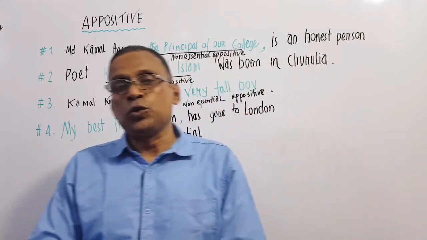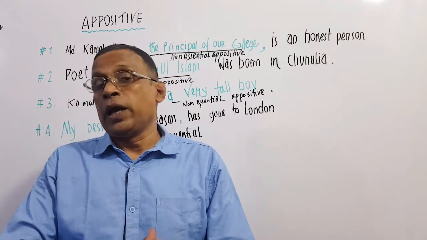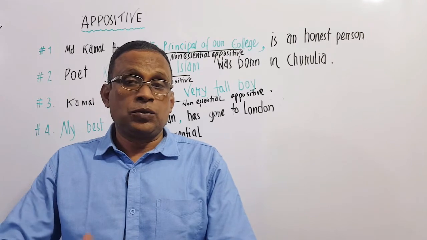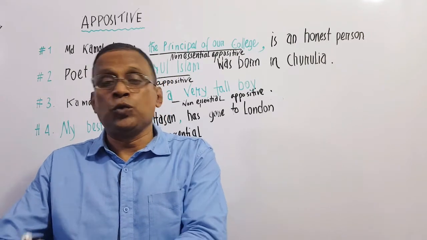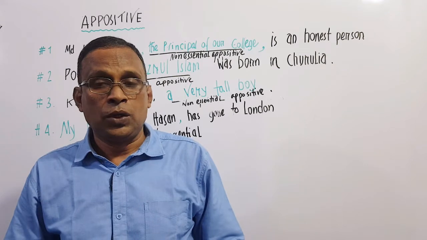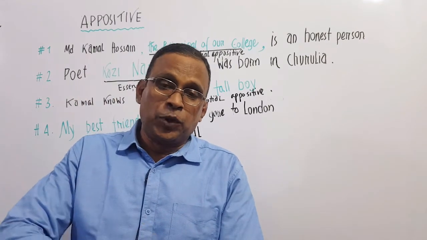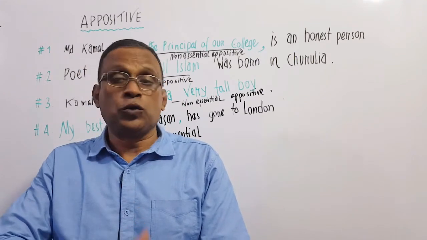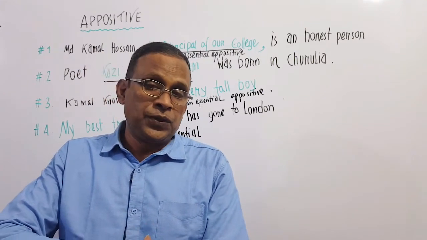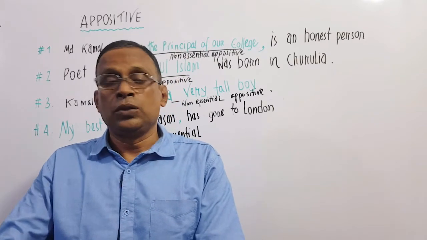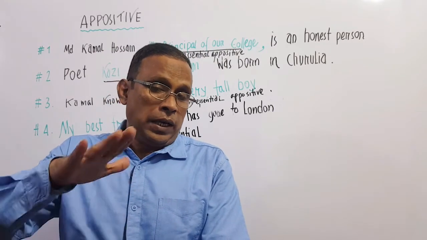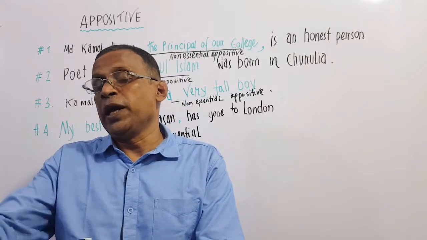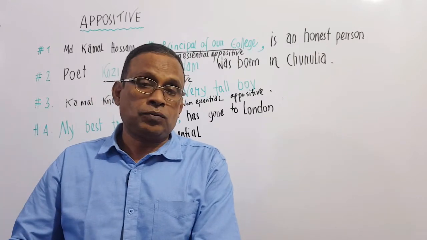In our new English lesson today, we are going to learn what an appositive is and in which places we use appositives in sentences. Let me tell you something very important: an appositive is a noun, noun phrase, or noun clause which we place just next to a noun, and an appositive modifies, describes, or renames a noun.